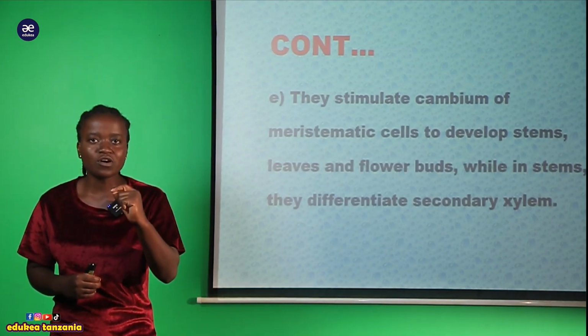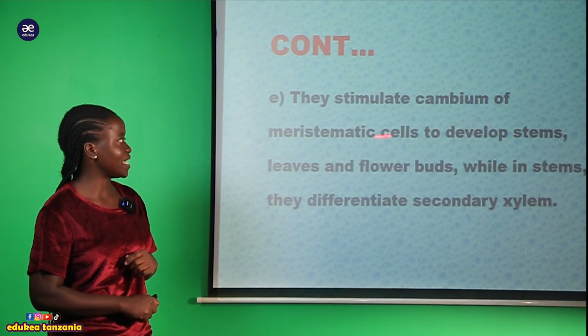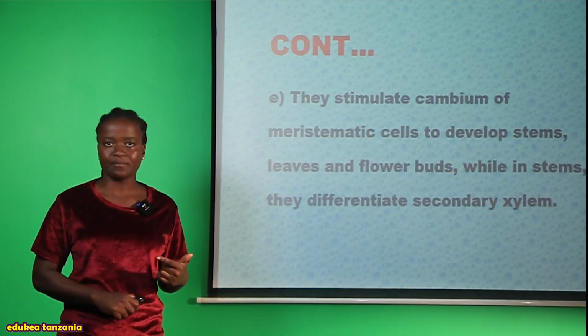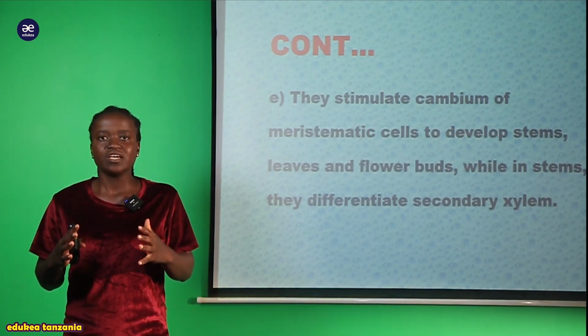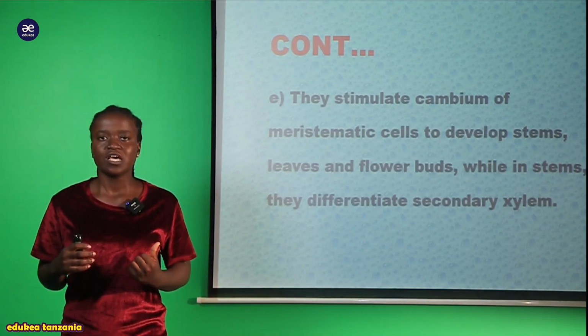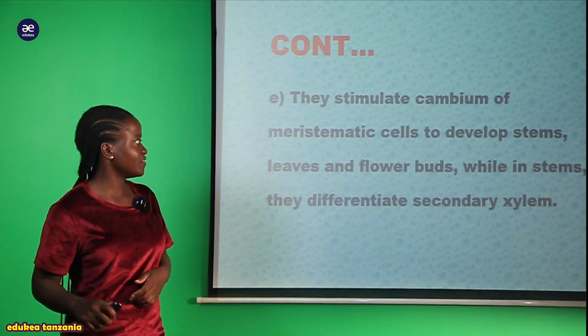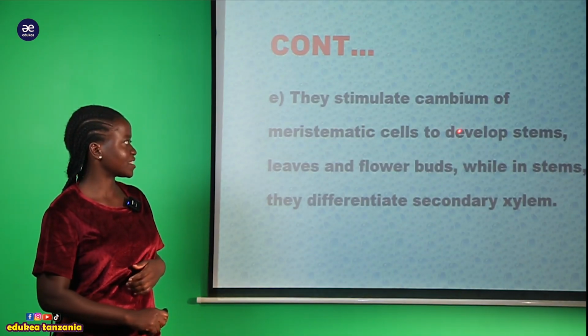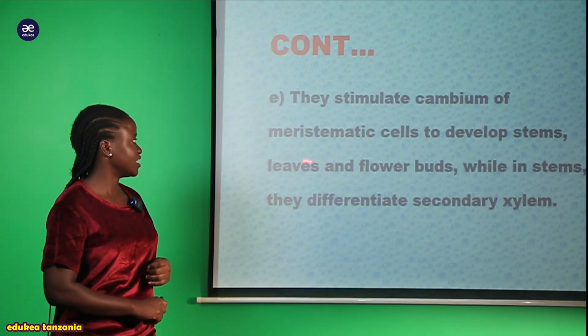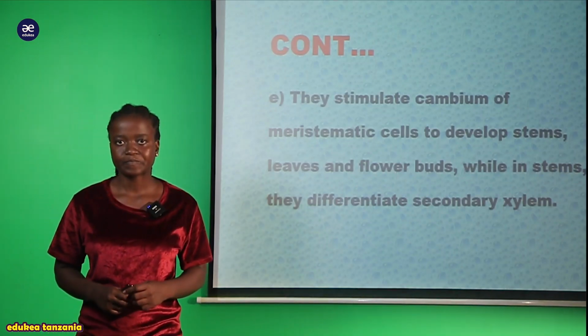Why? It's because they stimulate the cambium of meristematic cell to produce or to develop the stem. So the stem of the tree is enlarged due to the stimulation that the auxin bring on the structure of the cambium of a meristematic cell. And not only to develop the stem, but also the leaves and the flower buds.